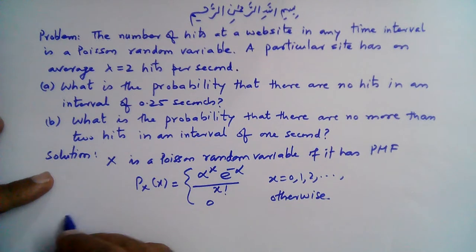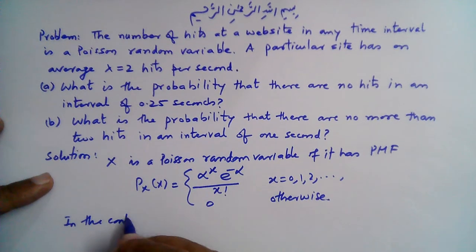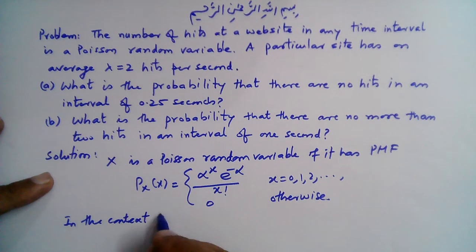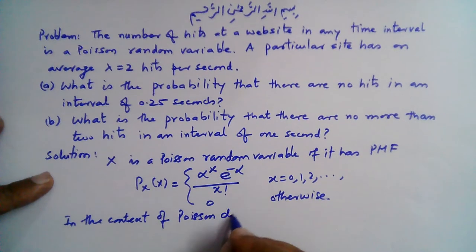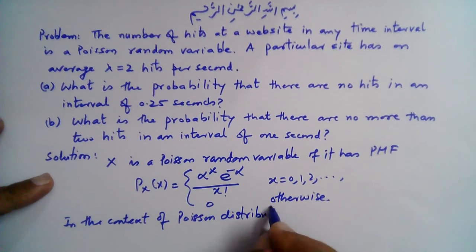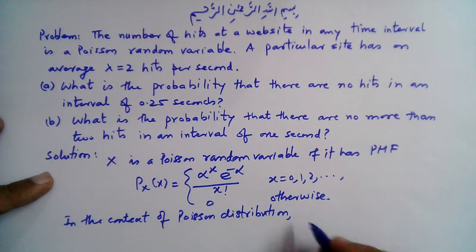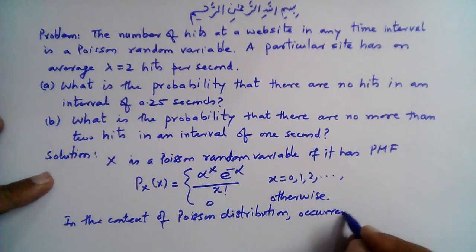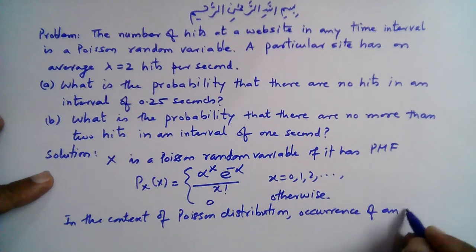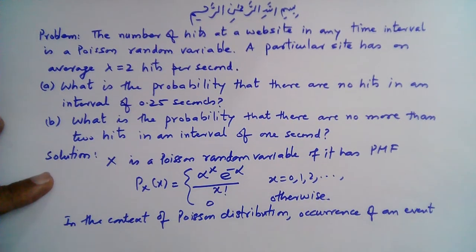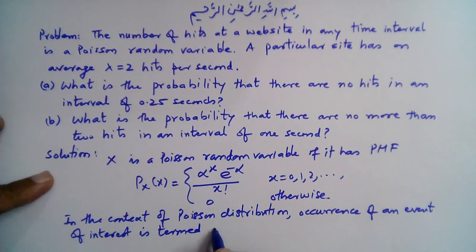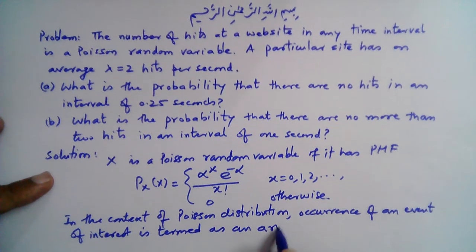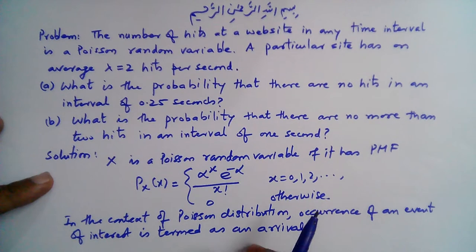In the context of a Poisson distribution, the occurrence of an event of interest is usually termed as an arrival.